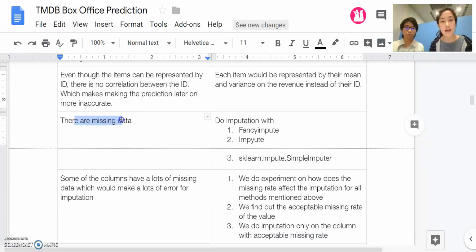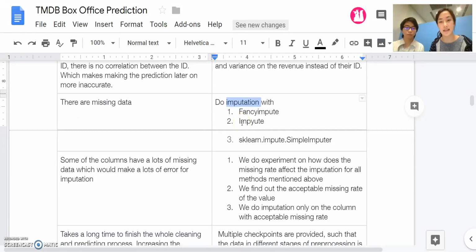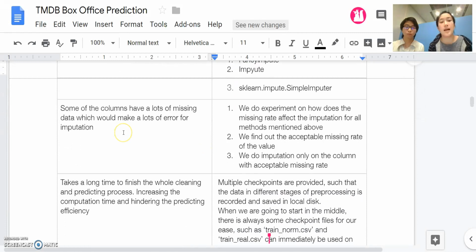And then there is also some missing data, so we are going to do imputation, which will be further explained later. Some of the columns have a lot of missing data, which would cause a lot of error for the imputation. So we are going to experiment on how the missing rate affects the imputation for all of the imputation methods, find out the acceptable missing rate, and then arrange the number of missing data that we want so as to fit the missing rates.